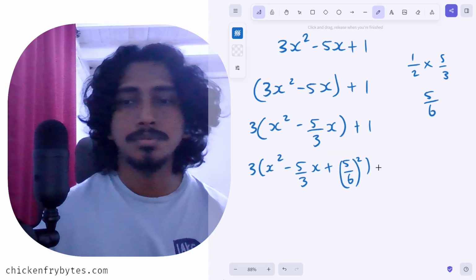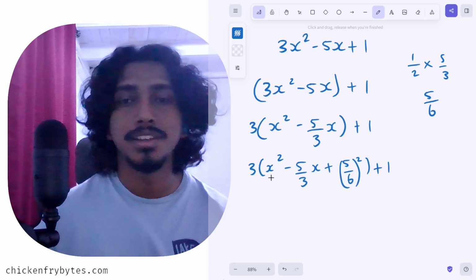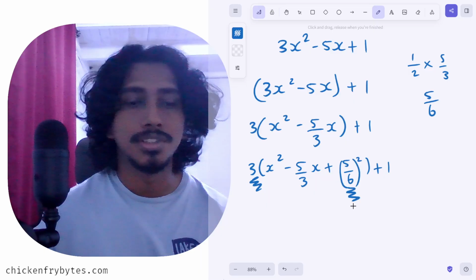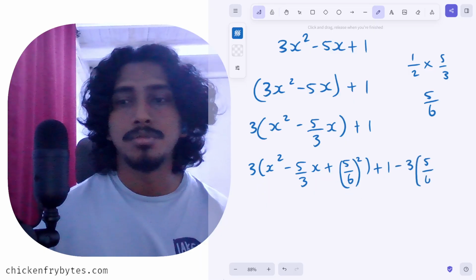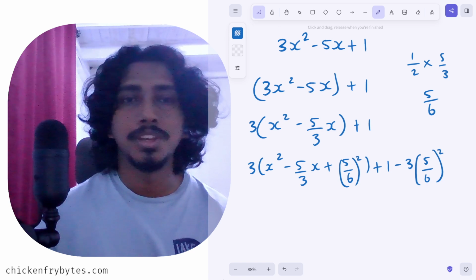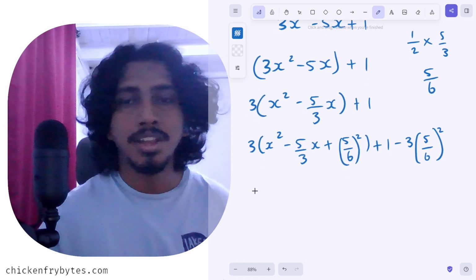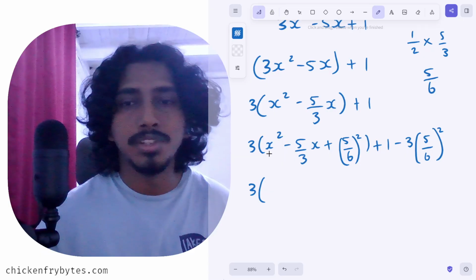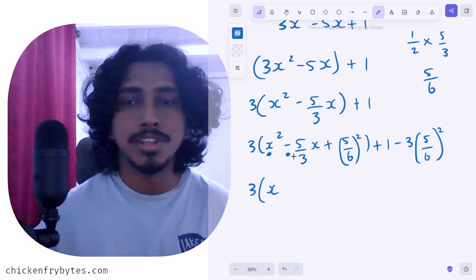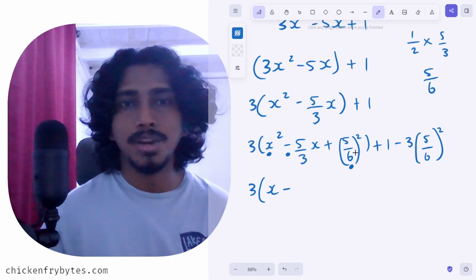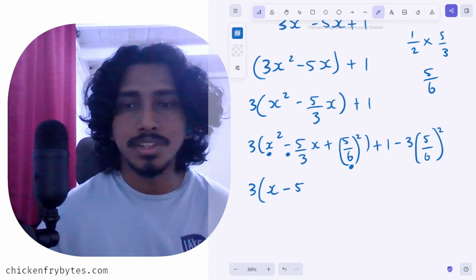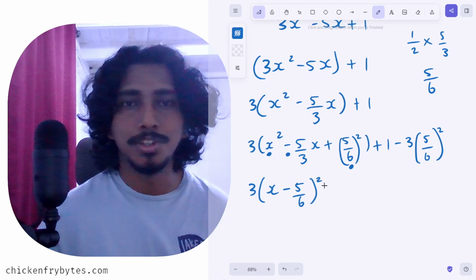to the bracket. Plus 1, we technically just added 3 times 5 upon 6 all squared. So we need to subtract 3 into 5 upon 6 all squared to make it balanced again. All right? Then we go 3 into, remember we take the x, we take the sign in front of the coefficient of x, all right? So that's a negative, and we take this that we just added, the squared version just by itself. All right, so 5 upon 6, of course, all squared. So we finished with that part.